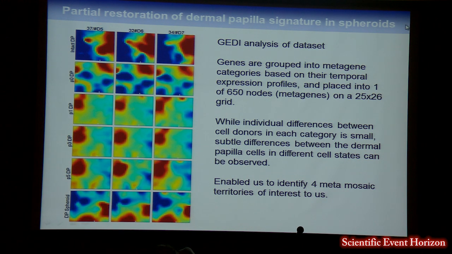So then you can go in and find areas that are of interest to you, such as this area here that contains nodes with transcripts that are expressed at very low levels in intact DP, increase in expression in culture, and then go back down again in dermal spheroids. Or on the other side, you have genes that are expressed at high levels in intact DP, decrease in expression in culture, and go up again in dermal spheroids. And so we went in and we identified 4 of these metamosaic areas that were of interest for us.